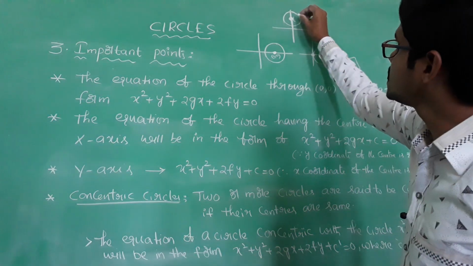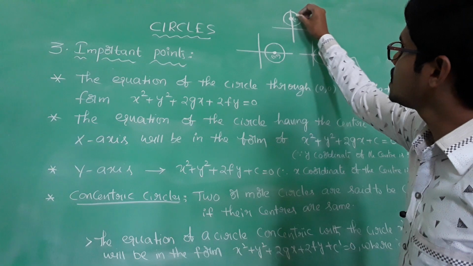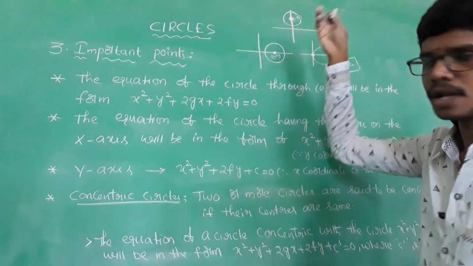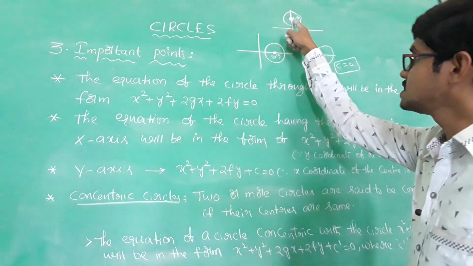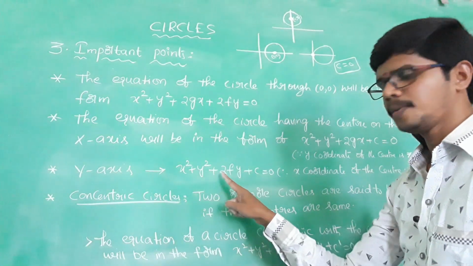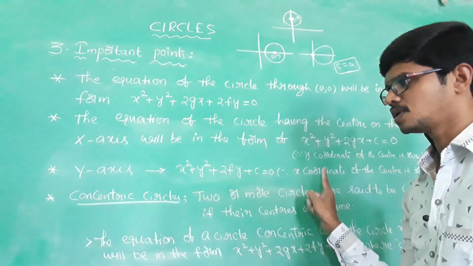Here the point is 0 comma y. So here y means minus f or f. Okay. Then g becomes 0. So there is no g term. Okay, x square plus y square plus 2fy plus c equal to 0.